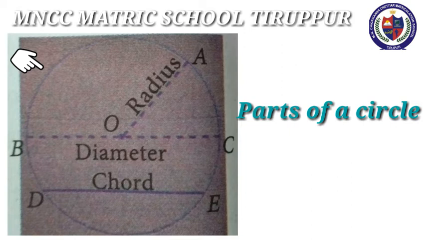OA is the radius. Next, if any 2 points on a circle are joined by a line segment, then the line segment is called a chord. The chord which passes through the center of a circle is called a diameter. BC is a diameter and DE is a chord. Diameter is the longest chord of a circle. I will repeat again: O is the center, OA radius, BC diameter and DE is the chord of the circle.